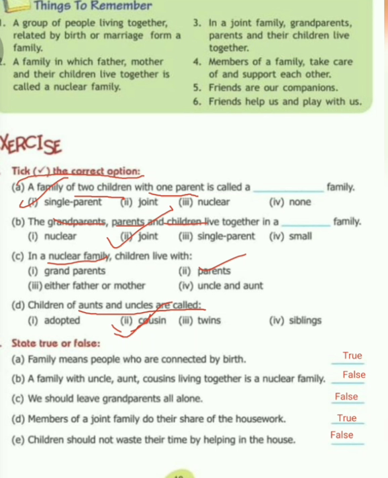Let's discuss. Family means people who are connected by birth. Is it true? Yes, it is true. B part. A family with uncle, aunt, cousins living together is a nuclear family. With uncle, aunt, cousins, all of them are living together. So it is not a nuclear family, it is a joint family. So the answer is false.